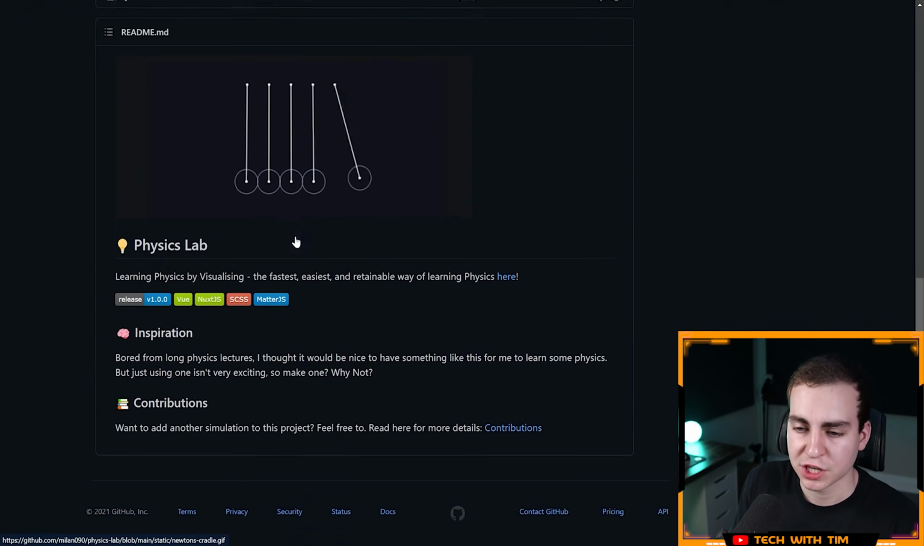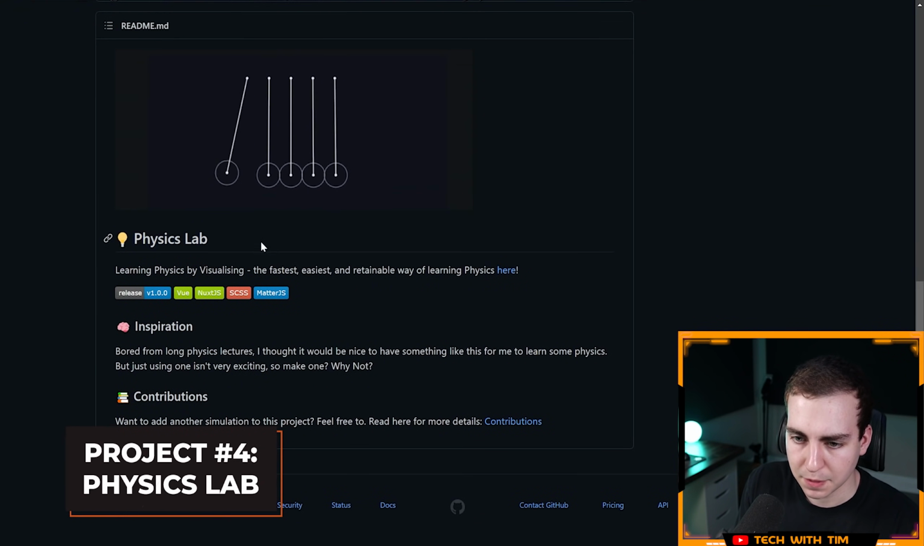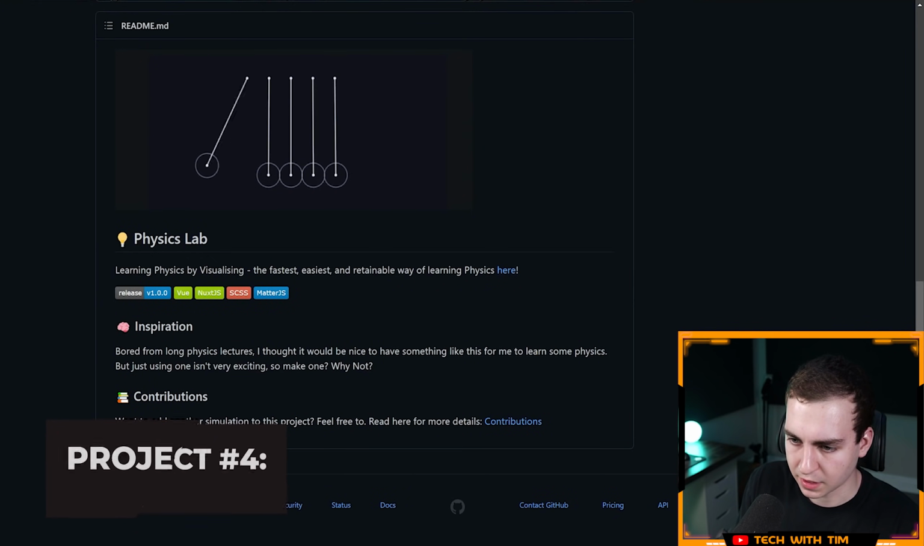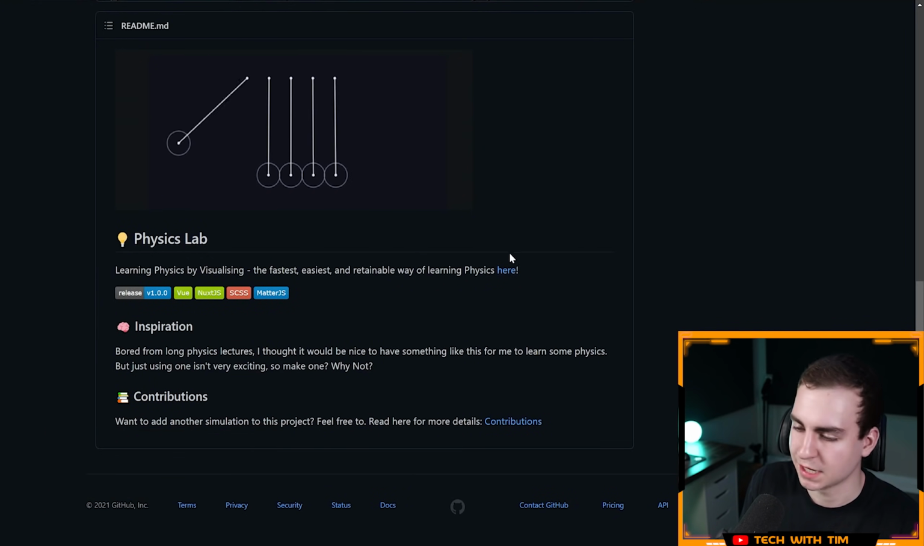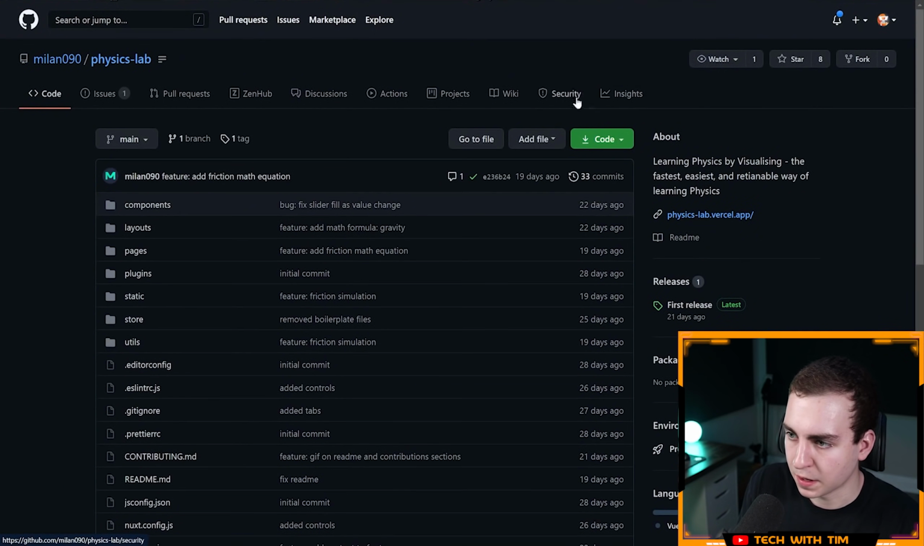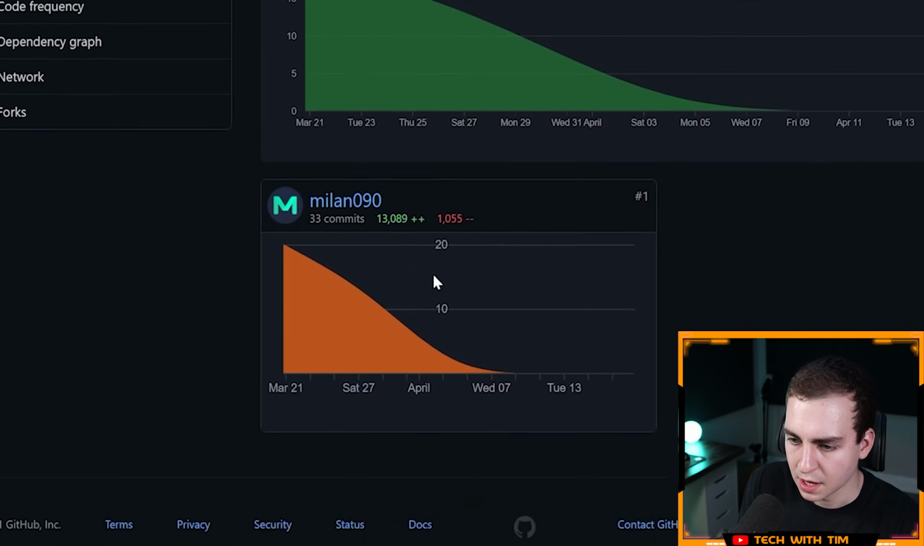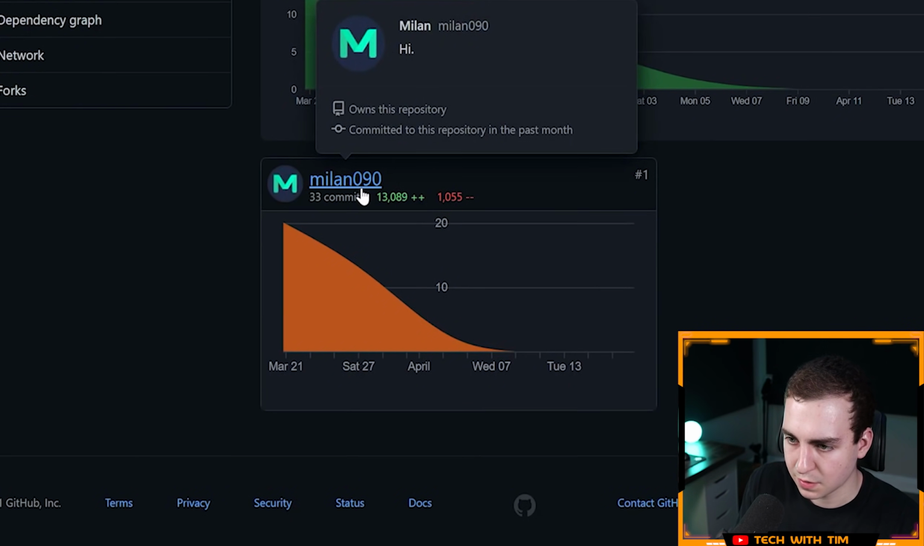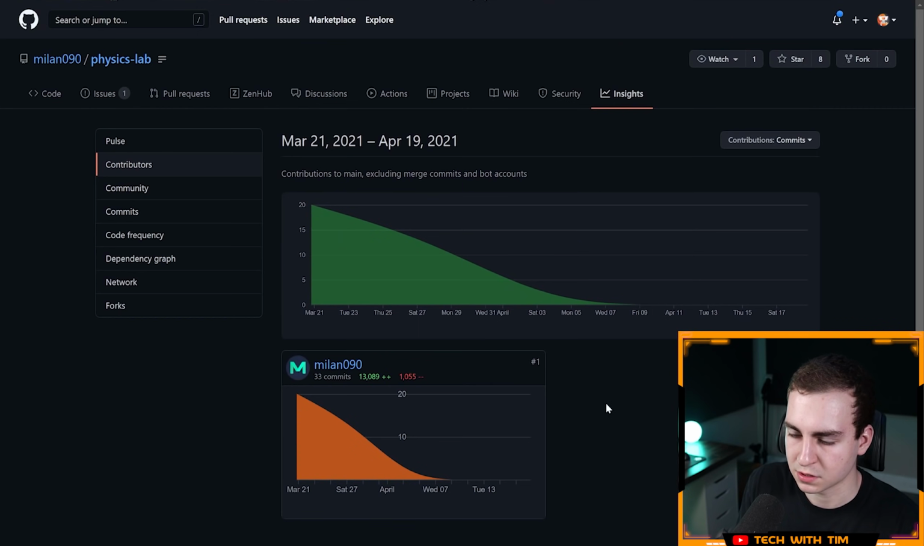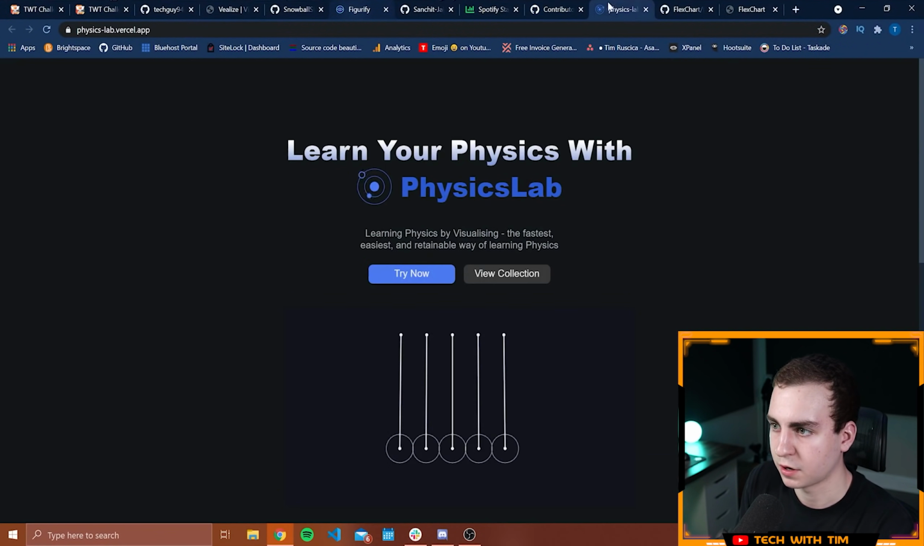So the next project I have here is called Physics Lab. Learn physics by visualizing. Okay, very nice. The fastest, easiest, and retainable way of learning physics. Awesome. And let's see who this is by. Go to insights. Where is it? Contributors. Okay, Milan090. Nice. I think I remember you from some previous code jams. So let's see what your project looks like.